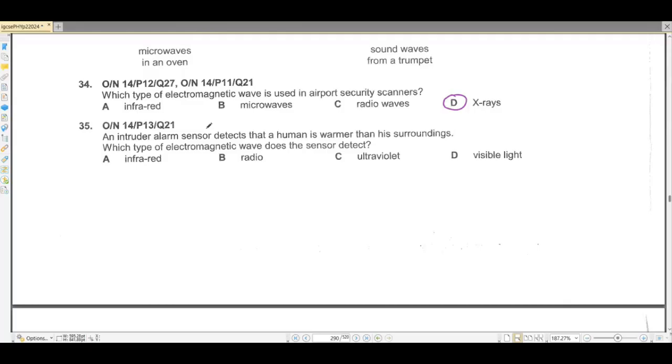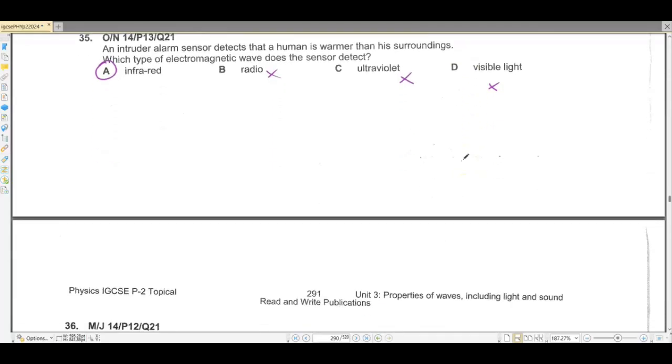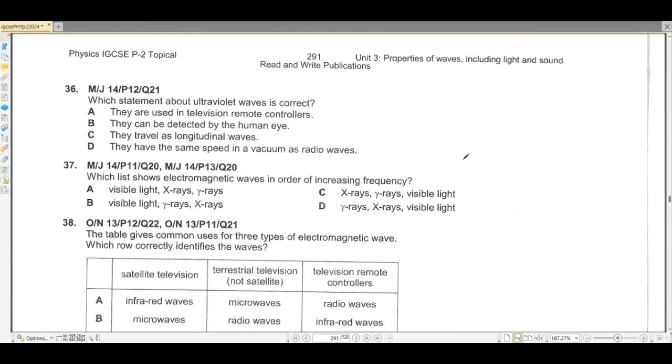Okay, so that is going to be infrared. Not radio, not ultraviolet, not visible. We know ultraviolet's uses are to kill germs. Basically, radio is for communication. Visible light we all know is to see something. So A is the correct option. Okay? Question number 36.